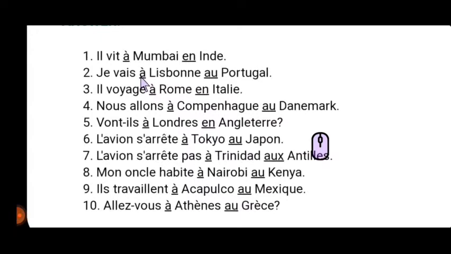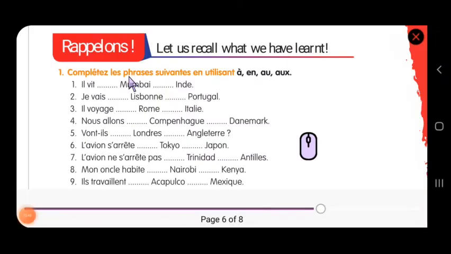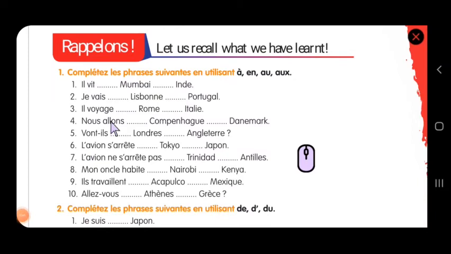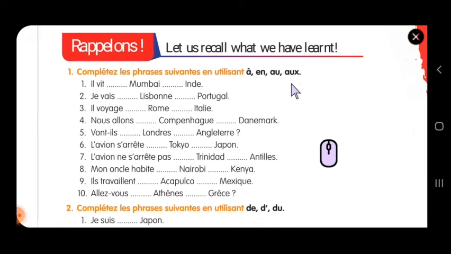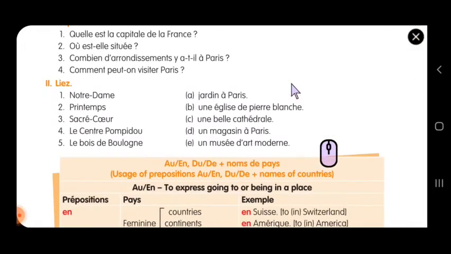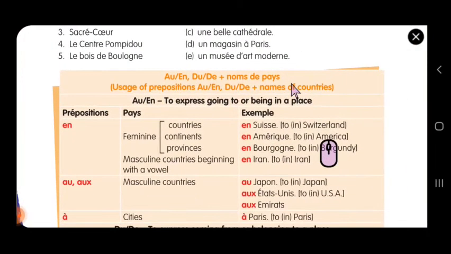Okay, now you can pause and take it down in case you want to continue. Now let me go to the book and show you what is done today. So today we have seen this particular exercise, exercise number 1, with À, AU and EN. So the things you have to remember is this.